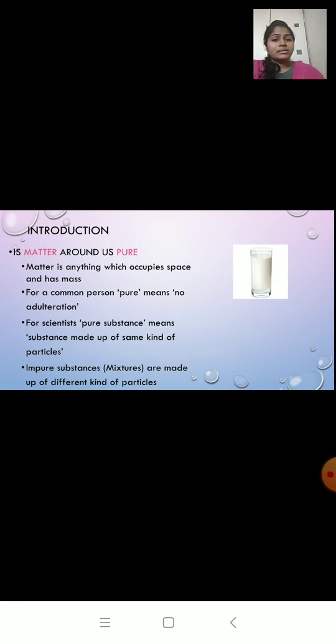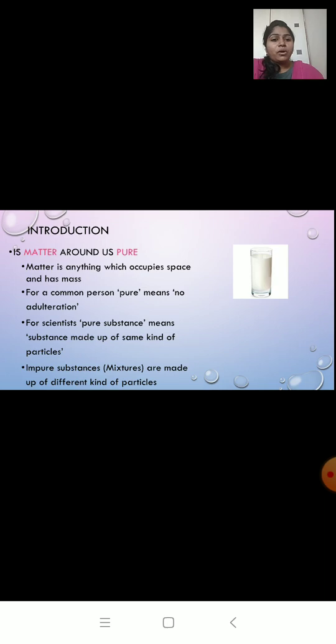In science, according to scientists, the term pure means which is made up of only one kind of particles. According to scientists, the term pure means the substance which is made up of only one kind of particles. Example, a piece of coal. It is made up of only carbon atoms. So it is a pure substance.